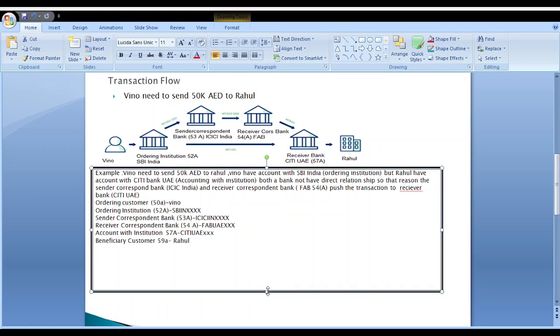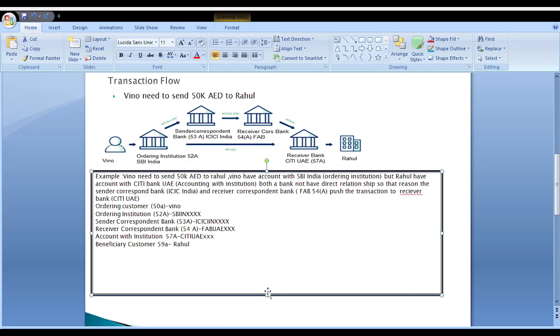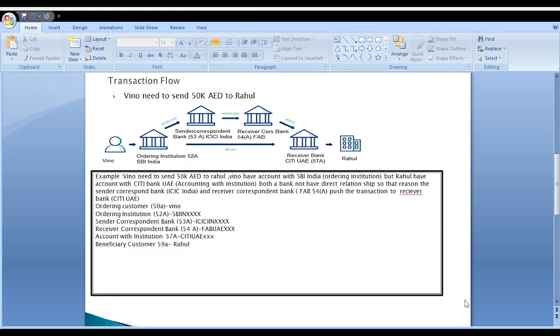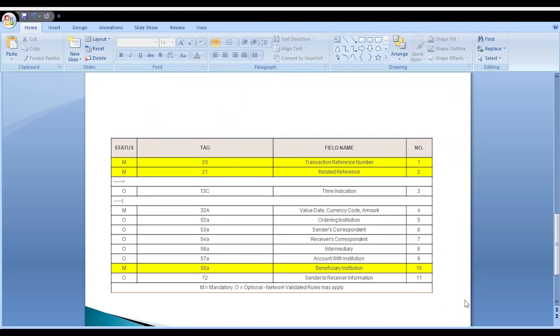In MT202 and MT202 cover payments, correspondent banks are involved. In the next slide, we will look at what field details are available in MT202 cover payment and MT202 message. Field 20 is the transaction reference number. Whenever a transaction is initiated, a 16-digit reference number is generated in the system. That is called the transaction reference number. After that comes field 21, the related reference number.